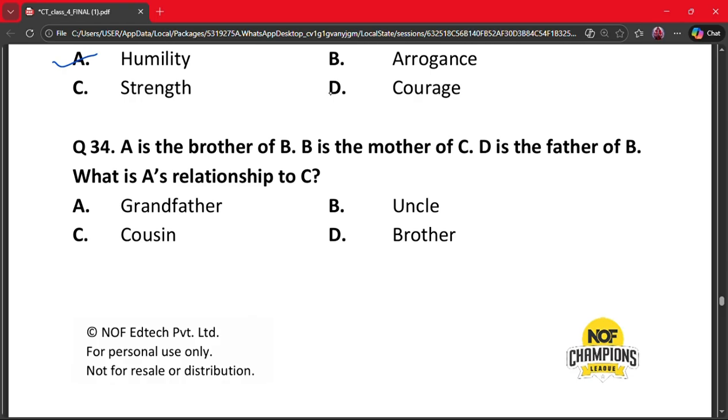Our next question is question number 34. A is the brother of B, B is the mother of C, and D is the father of B. What is A's relationship to C? A grandfather, B uncle, C cousin, and D brother. So here A is sibling of B and B is mother of C. So A is mother's brother. So that makes A the uncle. So the correct answer is option B.